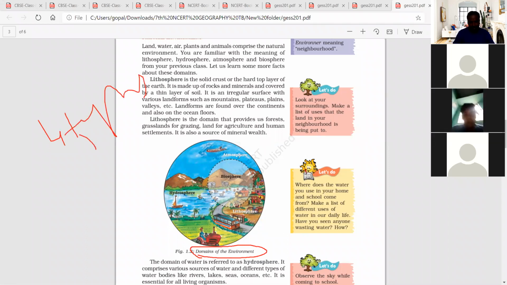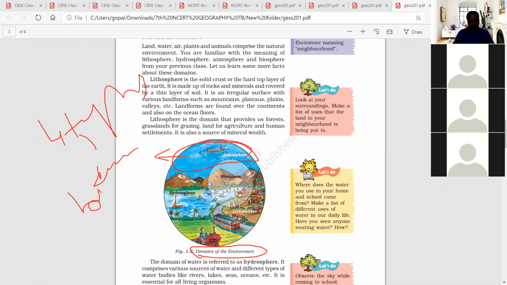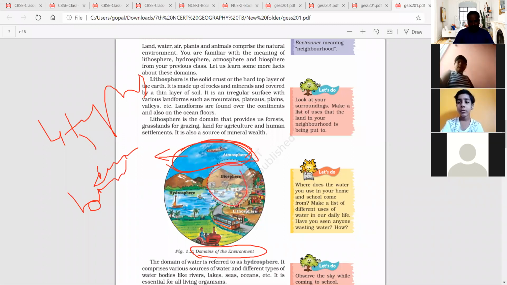First one, see here, atmosphere is nothing but the top place. In this atmosphere we can see airplanes and birds flying. So the top surface of the earth is considered as atmosphere. Next, biosphere is nothing but all living things; they come under biosphere. Next, hydrosphere is nothing but all the water bodies.